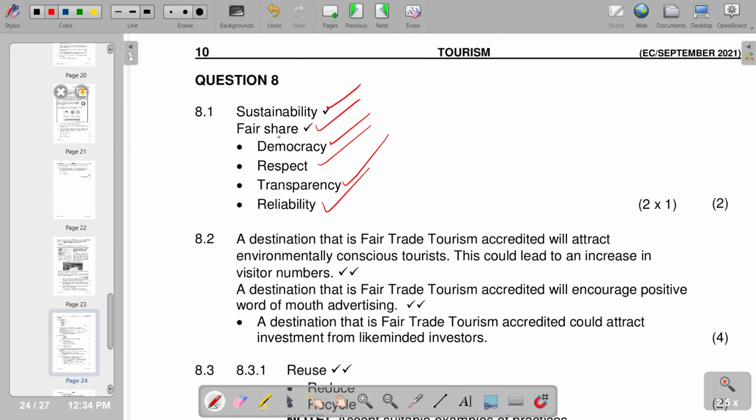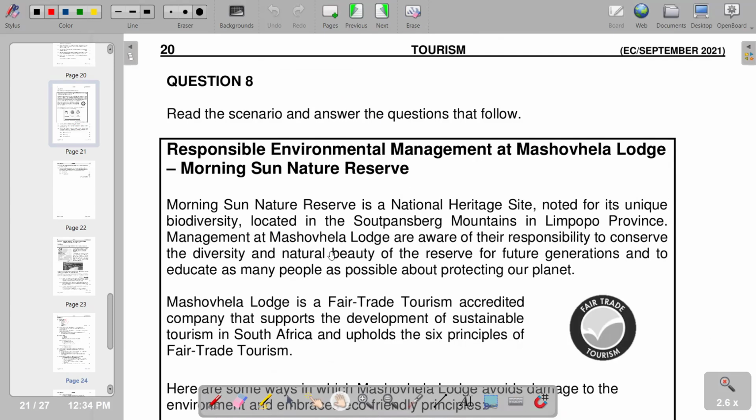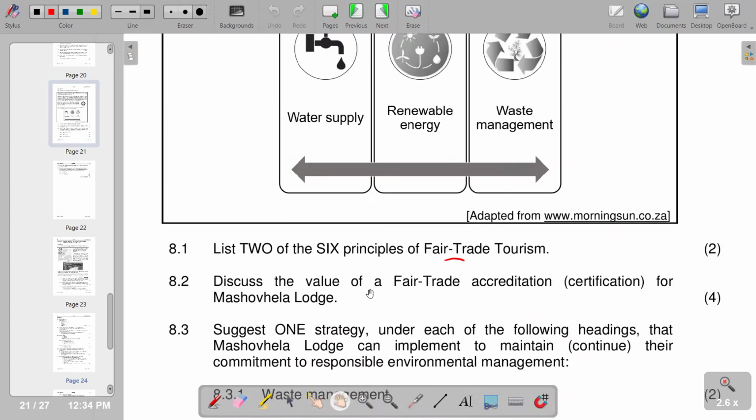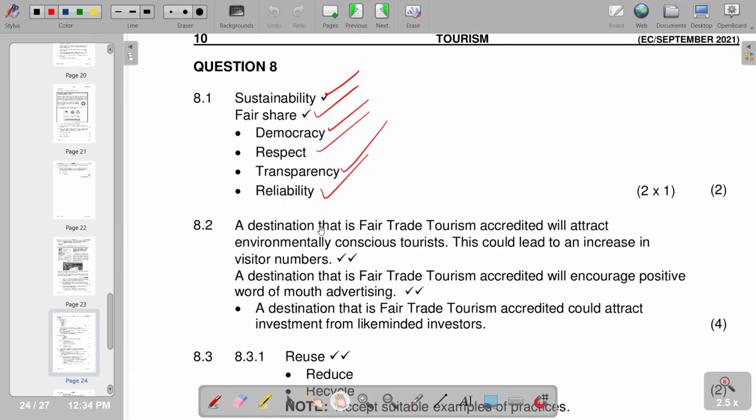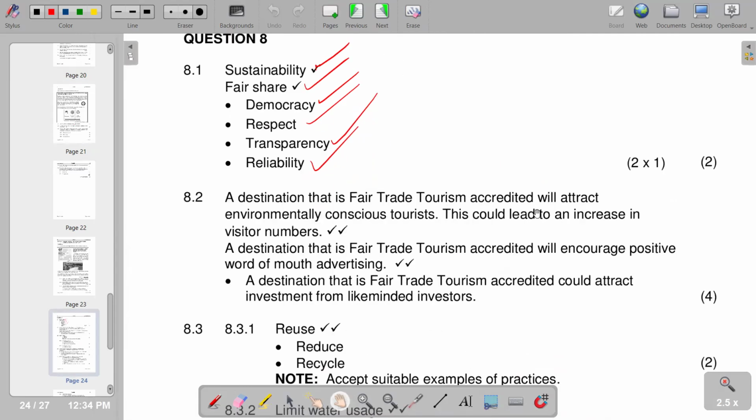Then after that, we move on to the next question, which is discuss the value of a fair trade accreditation certification for Mashobela Lodge. What is the value of a fair trade accreditation? So in that case, you see that the points that we have is that a destination that is fair trade tourism accredited will attract environmentally conscious tourists, and this could lead to an increase in visitor numbers. So that becomes a benefit or an advantage. A destination that is fair trade tourism accredited will encourage positive word of mouth advertising. So these are the responses that we have in terms of 8.2.